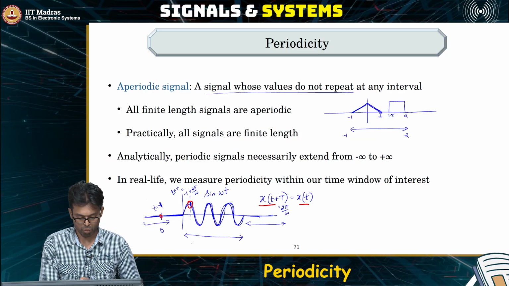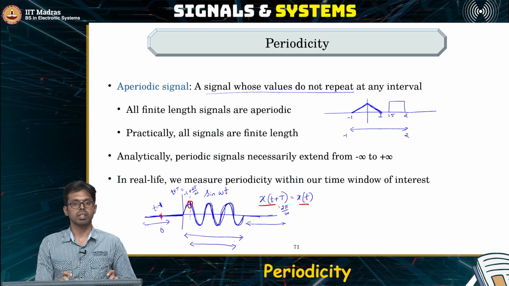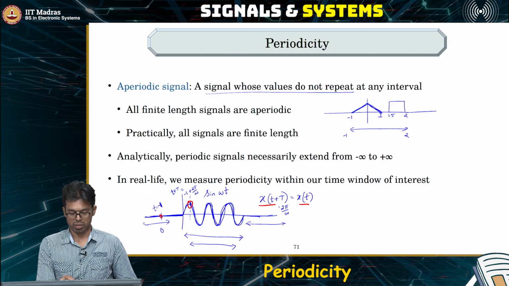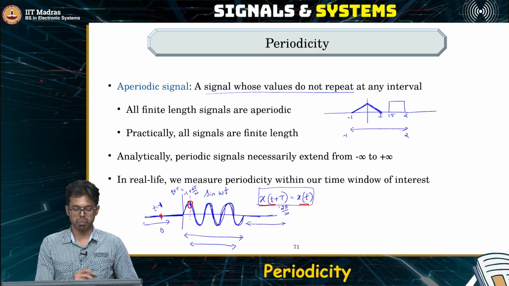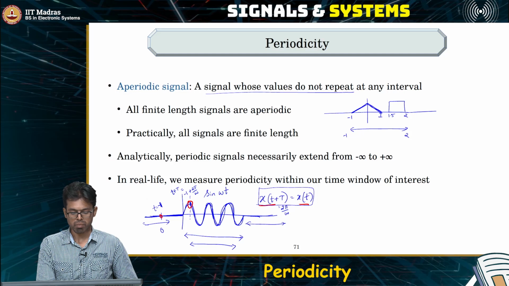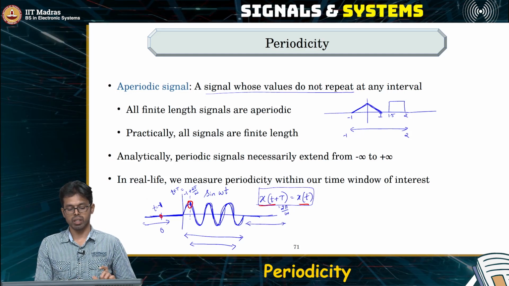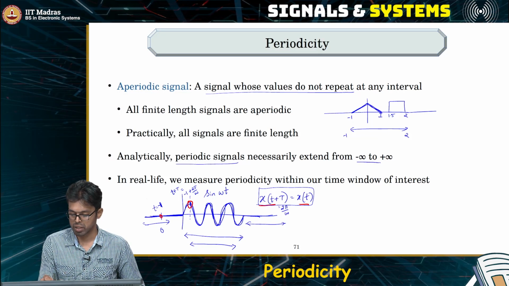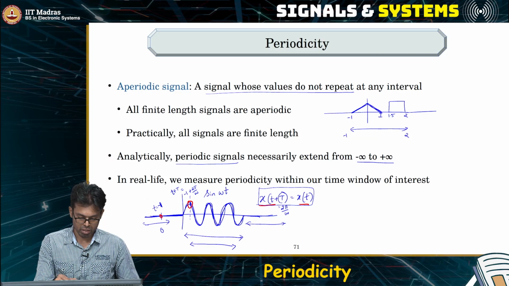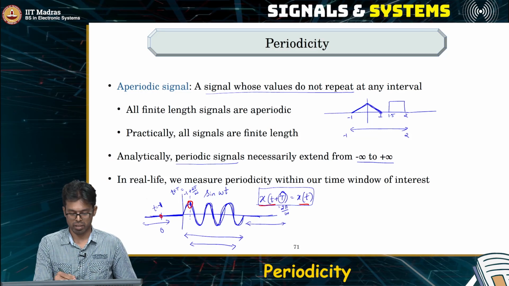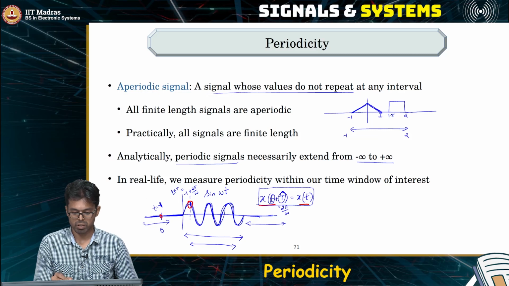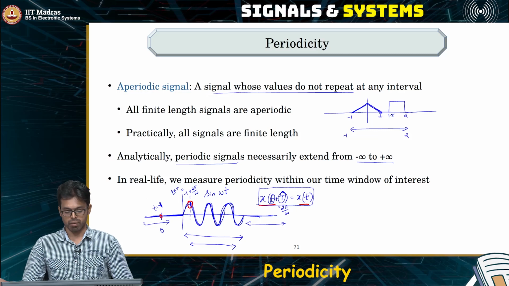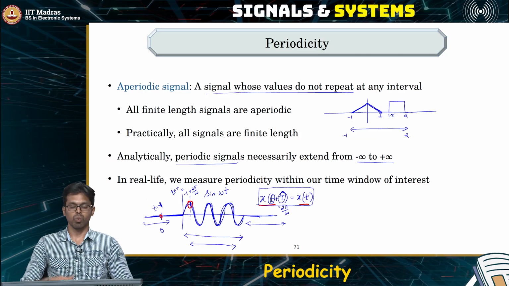So even though for a small window the signal may look periodic, if the overall signal does not satisfy this condition, then it is still an aperiodic signal. Okay. So if you think about it, this condition necessarily means every periodic signal should extend from -infinity to +infinity, because this capital T can be anything and the small t can be anything, which means the small t can be as small as 0, or negative, or as big as 1 billion seconds or 1 trillion seconds.